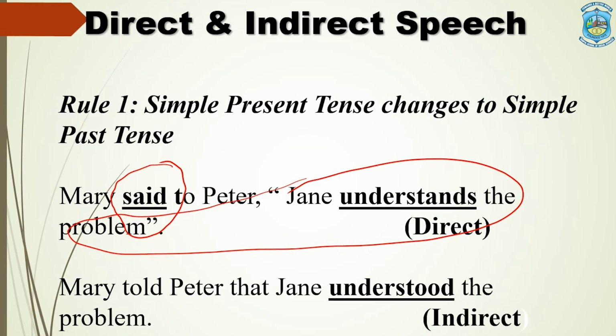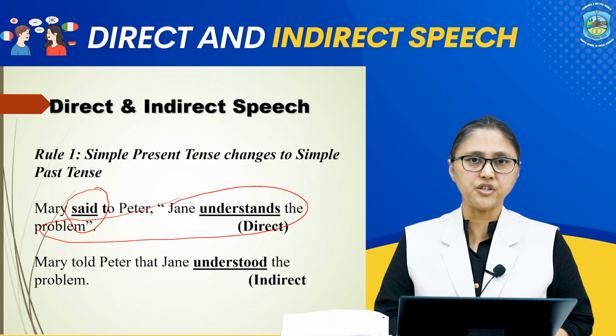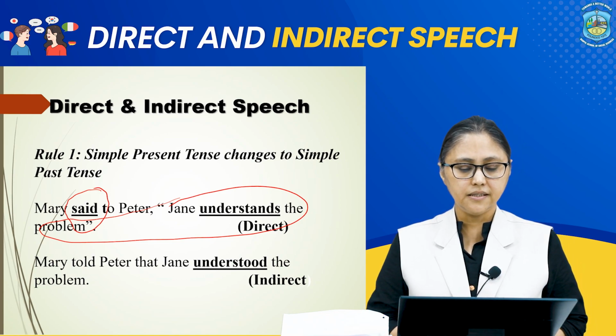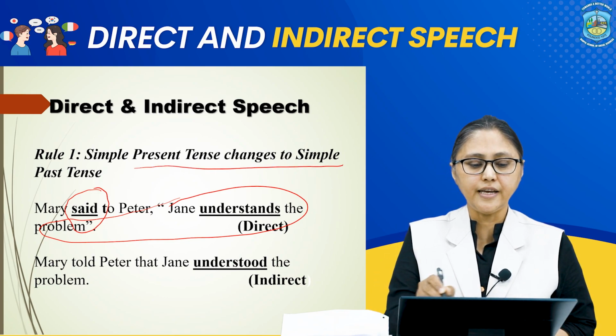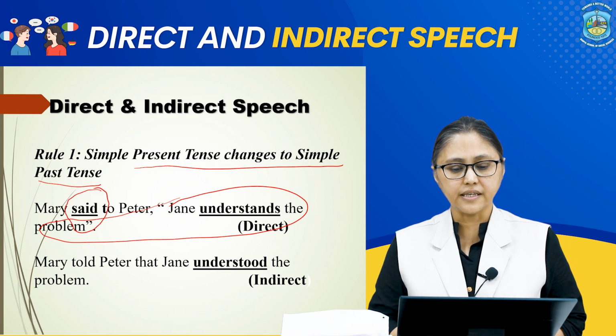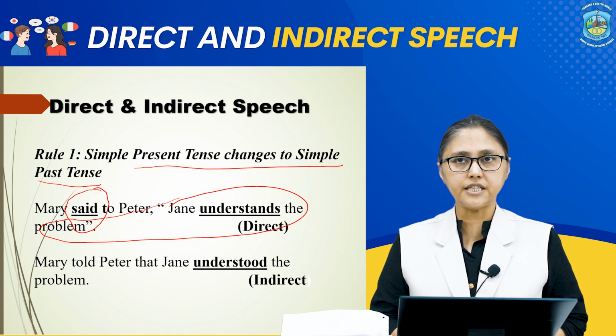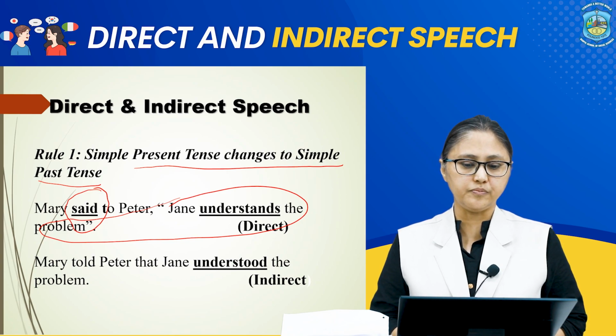So, to change the sentence from direct to indirect speech, we will remove the punctuation marks and said will become told. Mary told Peter that, and now the simple present tense will be changed to simple past tense, and the sentence will be, Mary told Peter that Jane understood the problem.